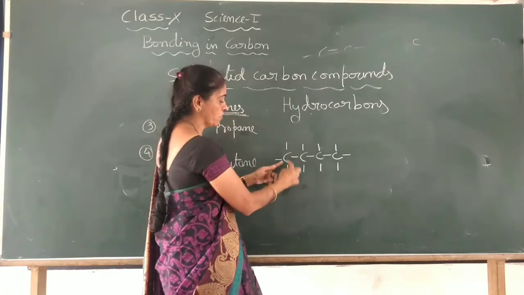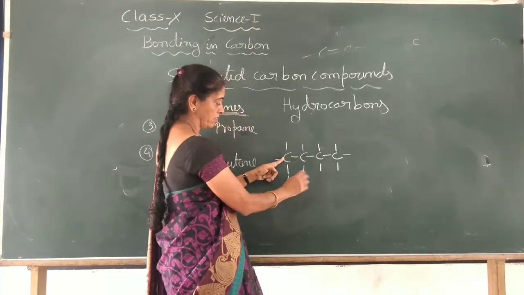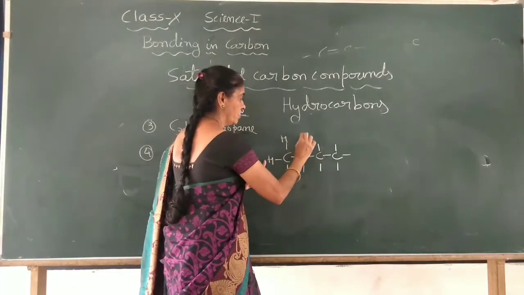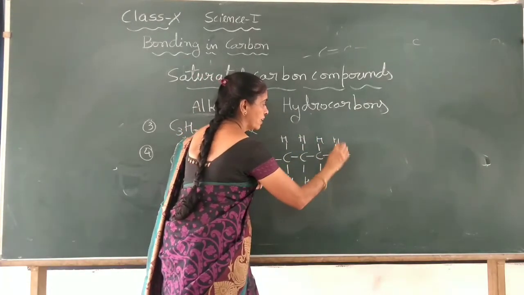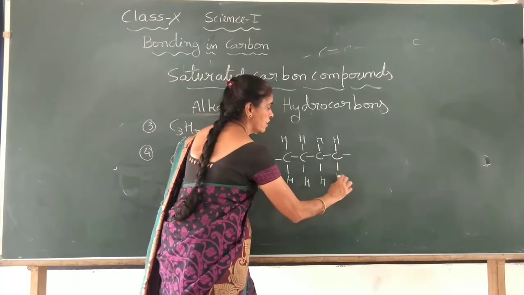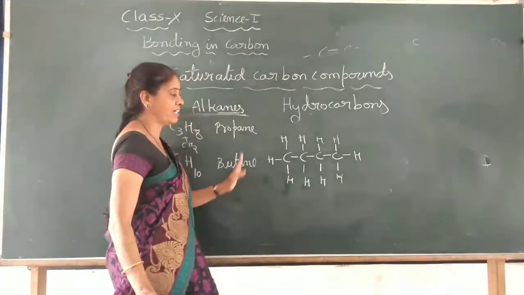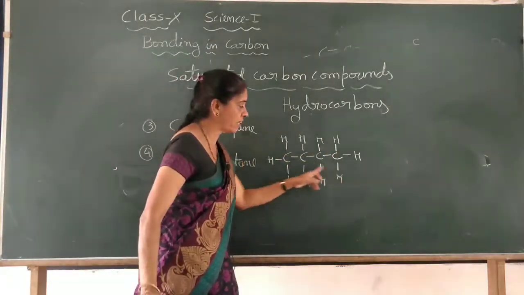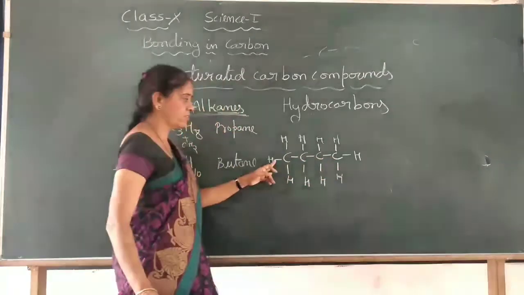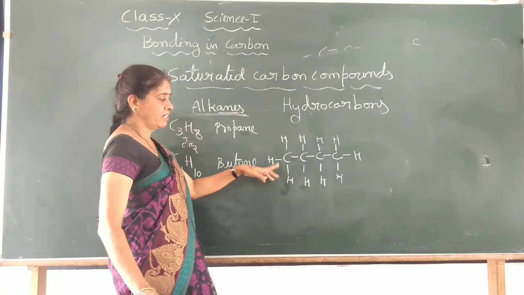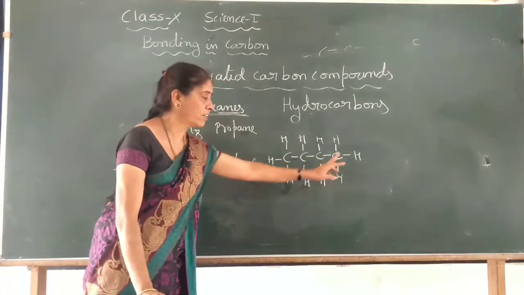So now with which will it form the covalent bond? This carbon will form with hydrogen. Okay. So at all the ends you can write hydrogen like this, because it will form a single bond. Other than carbon, it forms only with hydrogen. It is a hydrocarbon, only carbon and hydrogen we have. And it is saturated because all covalent bonds are single bonds, especially here with the carbon. This is butane. C4, H if you count 4 plus 4, 8, here 1, totally 10.